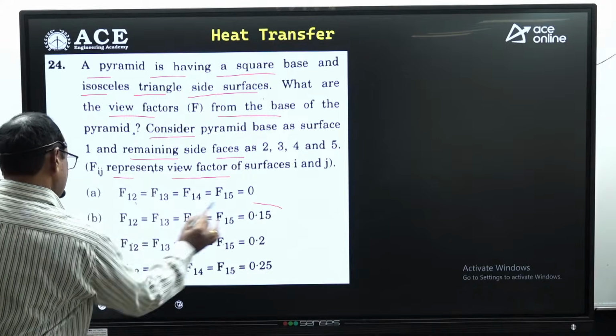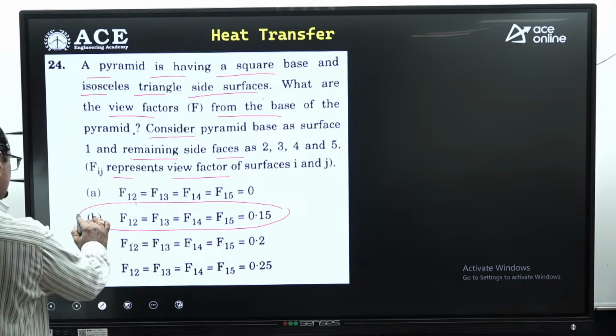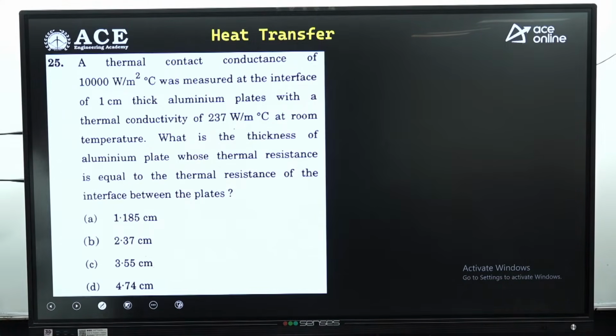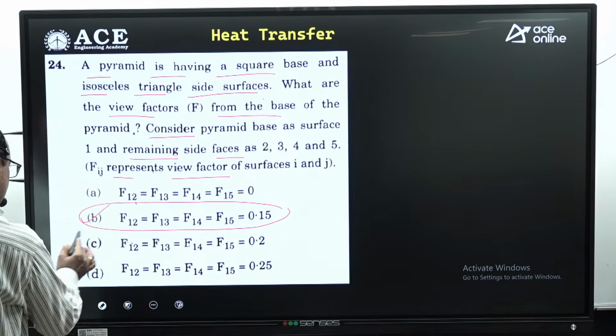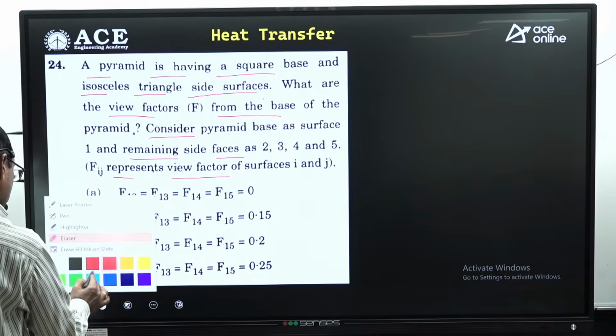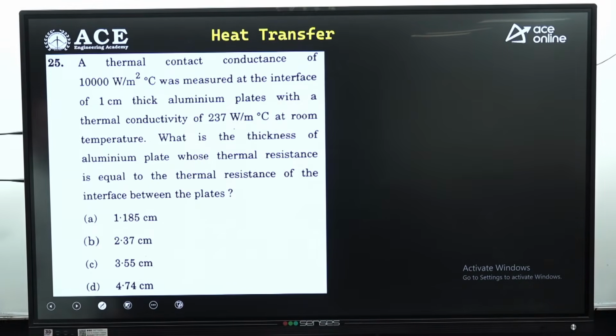Option B, right? This is the relation between the view factors which are given. Option B is absolutely correct. Option B is correct. Similarly, look at the next one. Not option B, sorry, one minute. This is option D. Option D is absolutely correct. Similarly, look at the next one.